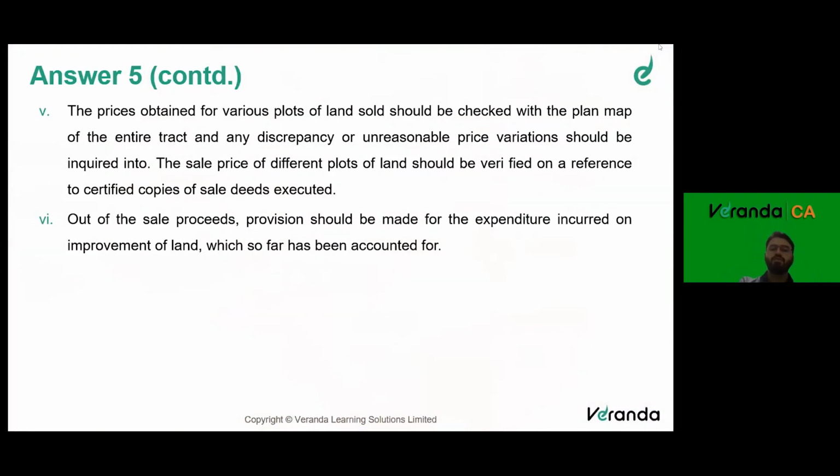Out of the sale proceeds, provision should be made for the expenditure incurred on improvement of land, which so far has not been accounted for. So this is the last.